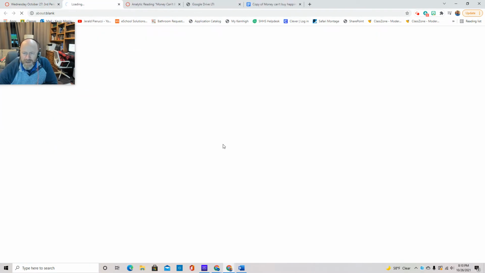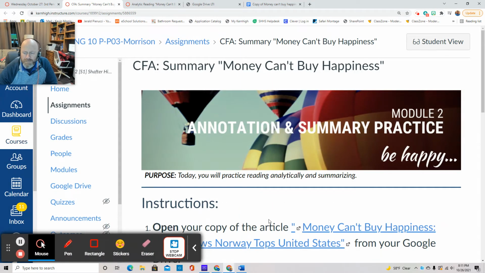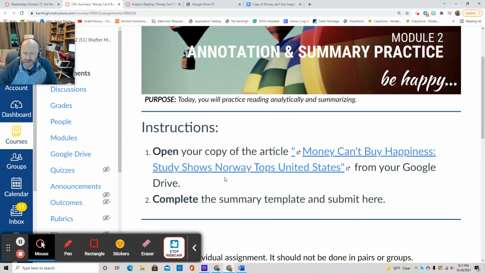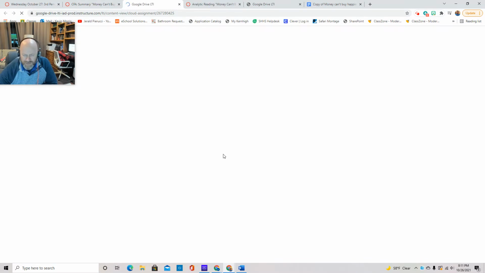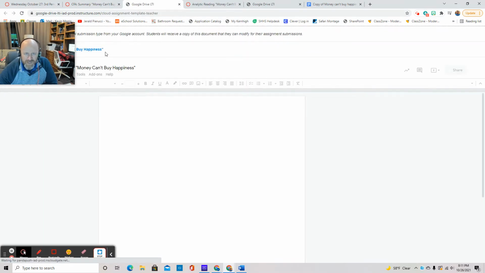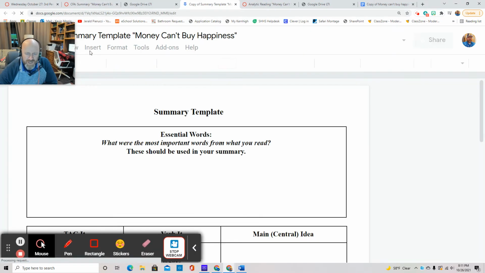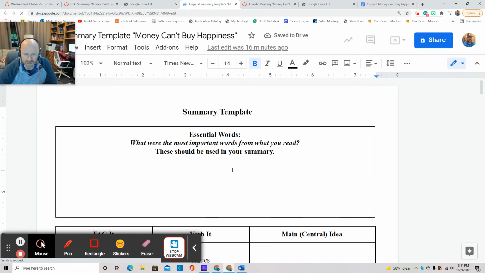All right, money can't buy happiness. Okay, similar. You're going to open up this one. It's the summary template. This is what we just finished with spending time in nature with that article. So you should be very familiar with it.